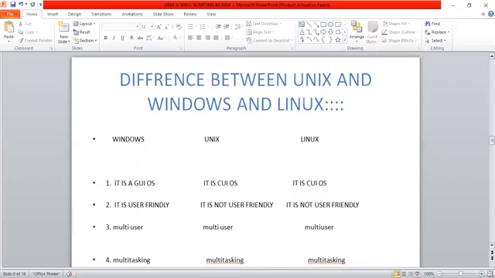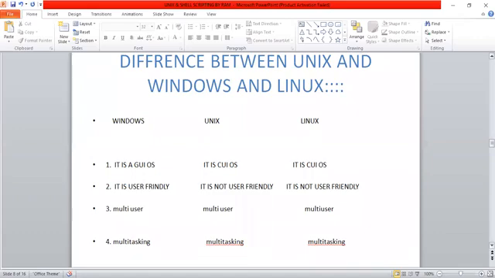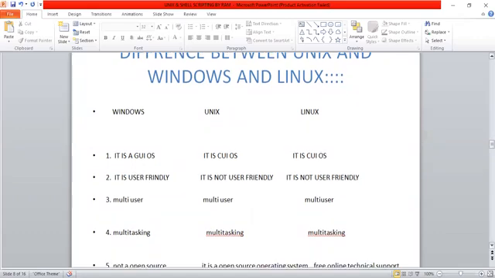Now, differences between Unix and Windows and Linux. Windows is a GUI operating system, a graphical user interface operating system. Unix and Linux have almost similar concepts. It is a CUI and it is user friendly. But Unix is not. Windows is user friendly, Unix is not user friendly. And it has multi-user and multitasking capabilities.